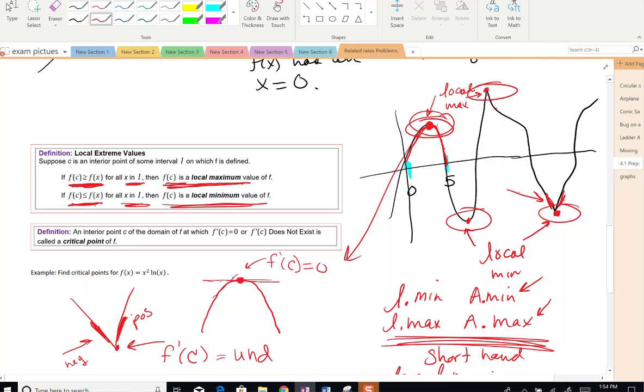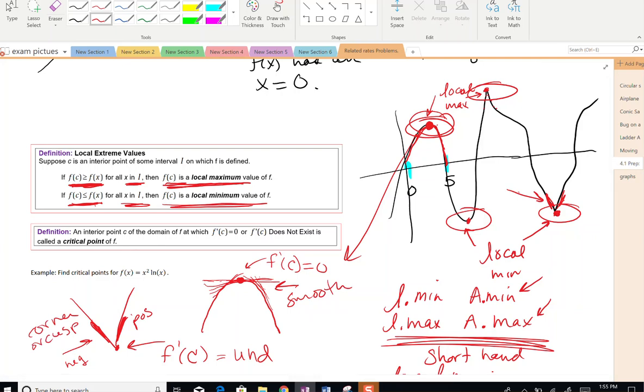But on these ones, it slowly approaches 0 as positive slopes, and then goes to negative slopes as it moves away. So this would be smooth. This is a corner or cusp, so not smooth, meaning the derivative doesn't exist.